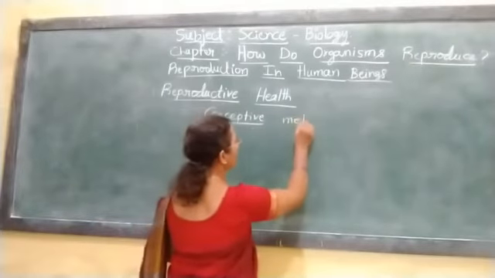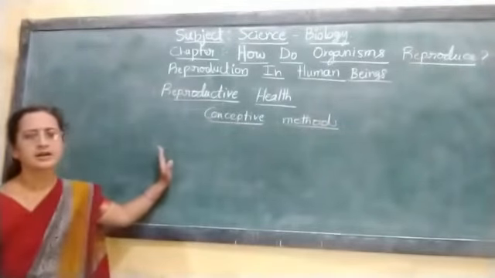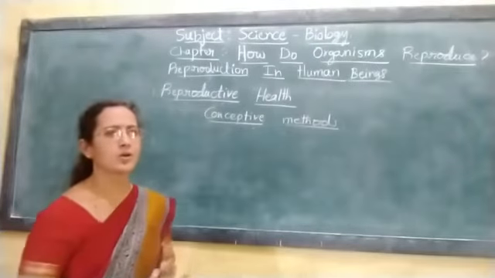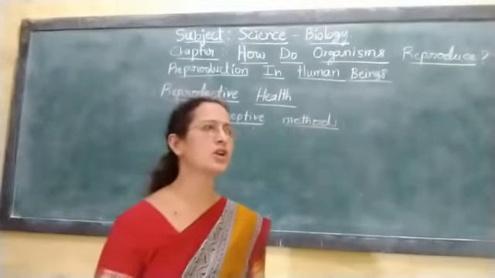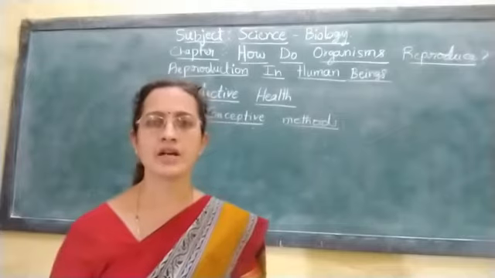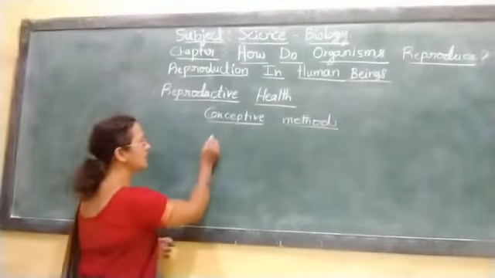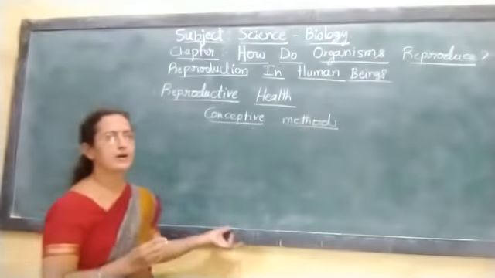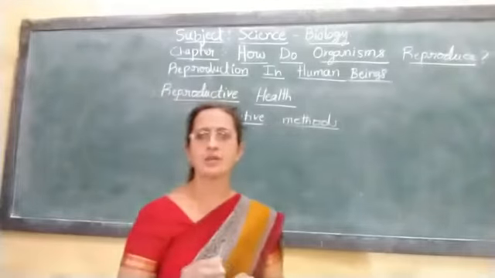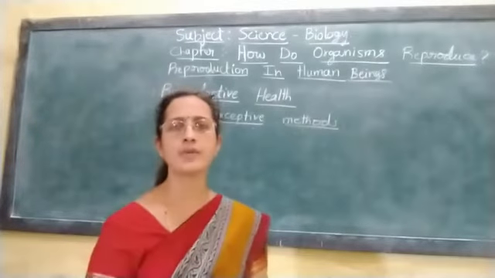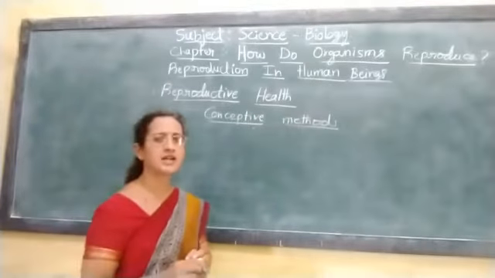So before learning contraceptive methods, there is another concept that you have to know. This couple will be having intercourse, and during the sexual intercourse there may be a chance of getting sexually transmitted diseases. What is a sexually transmitted disease? When a man and a woman have sexual intercourse, there may be transfer of some viruses or bacteria which cause diseases. Those are called sexually transmitted diseases.